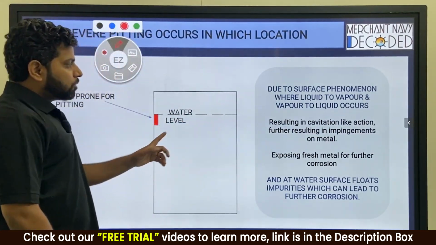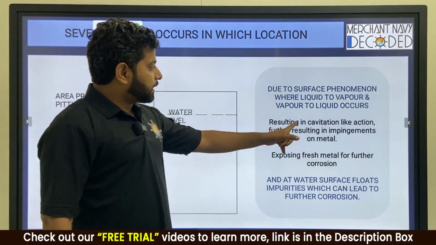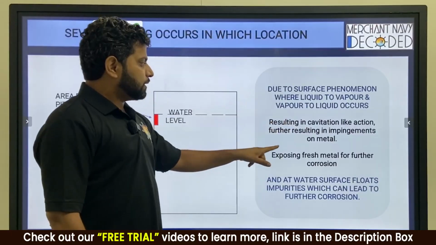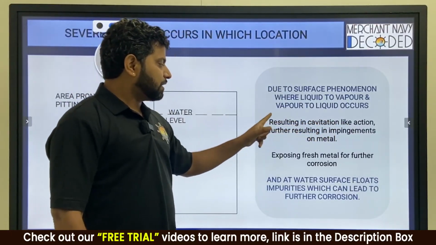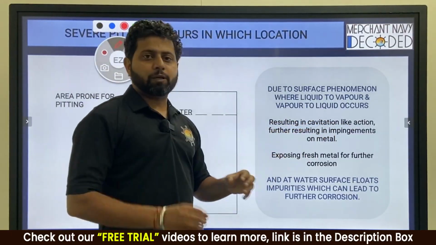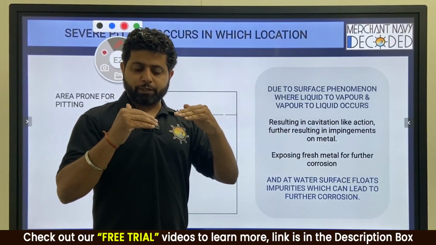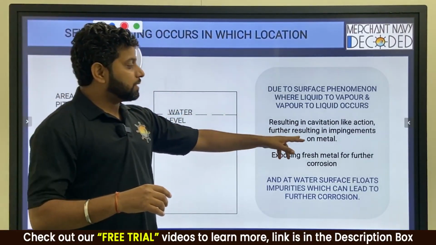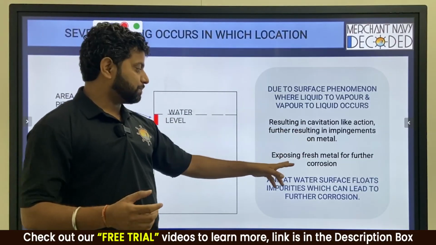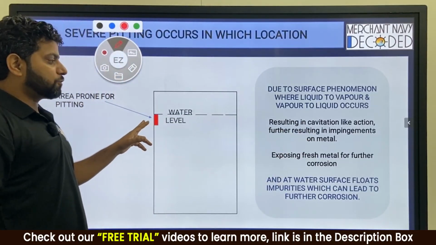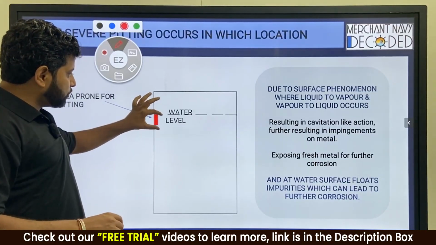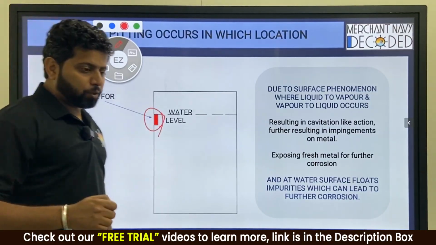Resulting in cavitation like action, further resulting in impingements on metal, water to vapor, bum. So it is impingement happening, exposing fresh metal for further corrosion. Copied, guys? So it is this area which is the most dangerous one and very important when it comes to pitting corrosion.